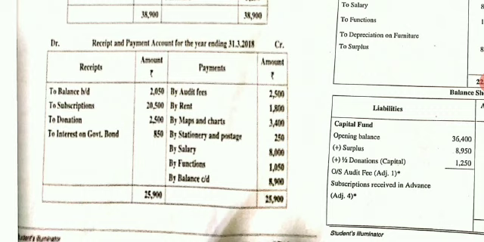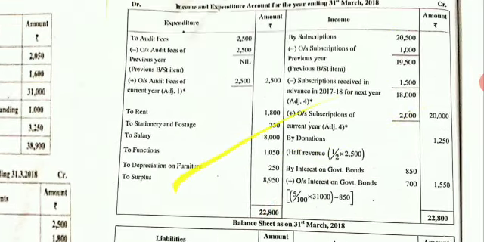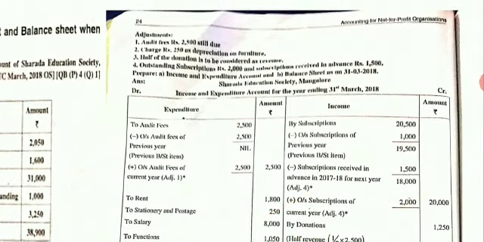Come to the payment side. Audit fees, it is an expenditure. Rent, it is an expenditure. Maps and charts, it is an asset. Stationery and postage, expenditure. Salary, expenditure. Functions, expenditure. Balance carried down, that is the closing balance of cash, and it will come to the asset side of the balance sheet. Now come to the adjustment.